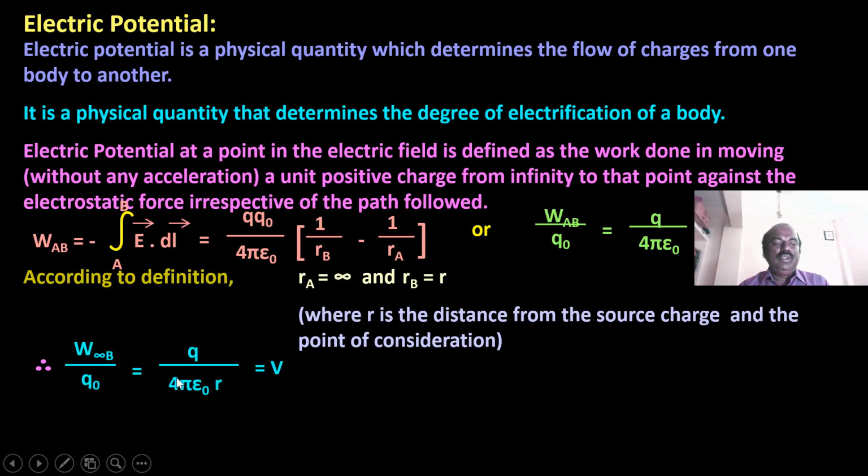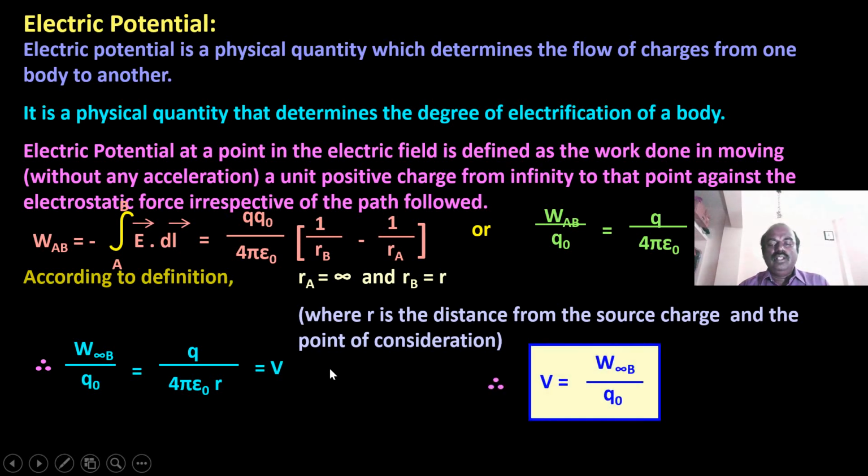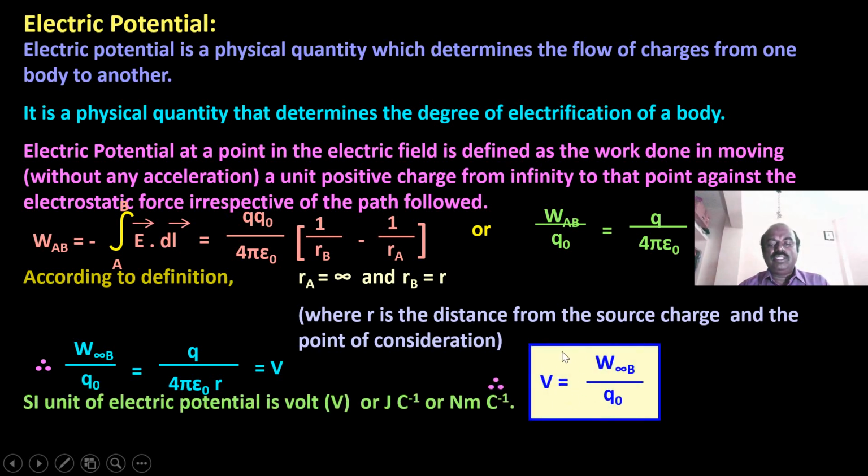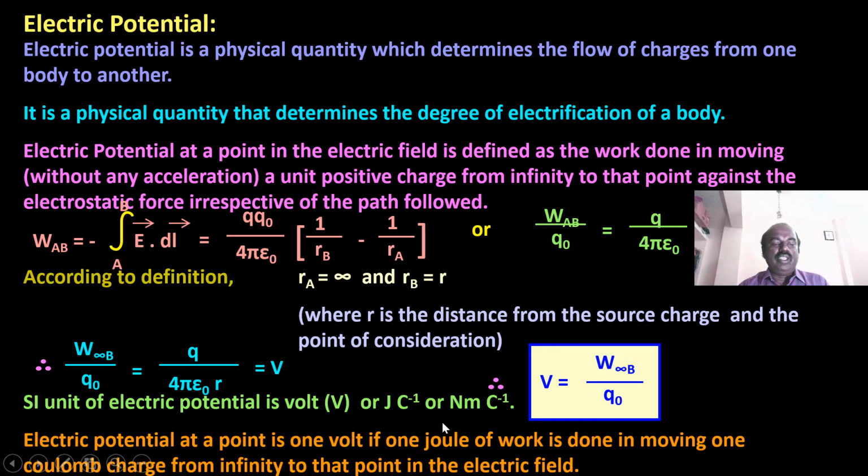Now W from infinity to P by Q naught is equal to Q by 4 epsilon 0 R, which is equal to V. This is the formula we obtained. The SI unit of electric potential is volt, or joule per coulomb, or newton meter per coulomb. Electric potential at a point is 1 volt if 1 joule of work is done in moving 1 coulomb charge from infinity to that point in the electric field.